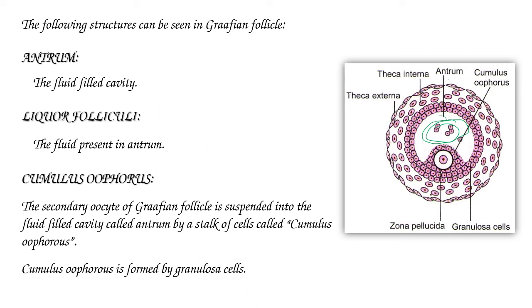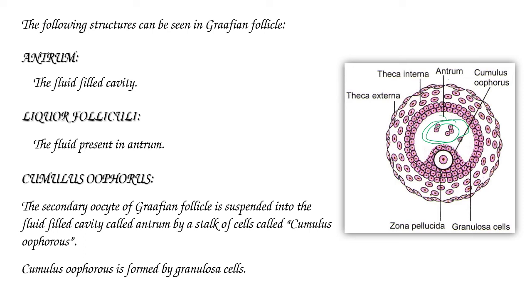And the third structure is cumulus oophorus. The secondary oocyte of the Graafian follicle. Already we said that the primary oocyte undergoes the first meiotic division to form a large secondary oocyte and a smaller first polar body. So the secondary oocyte of the Graafian follicle is suspended into the fluid filled cavity called antrum by a stalk of cells called cumulus oophorus.